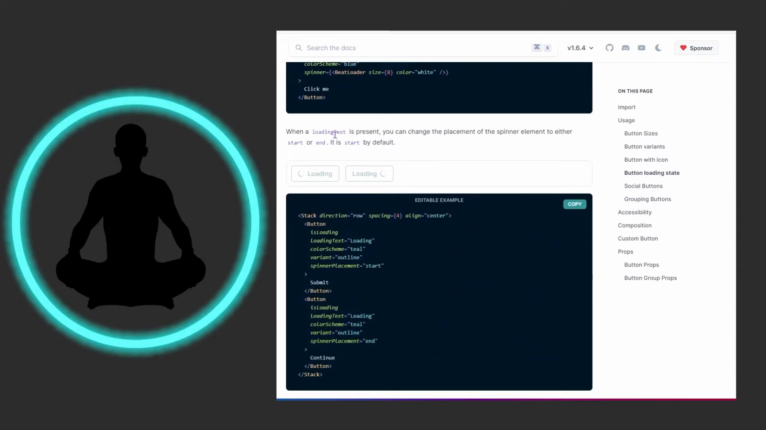And we could have the loading text. We have it at the start or at the end here. And I talk more about that later in the examples.